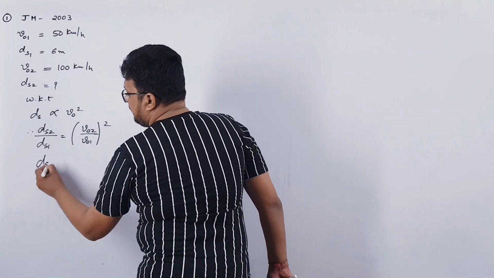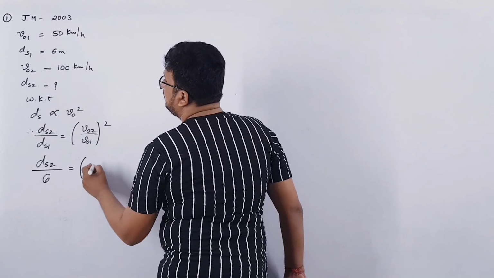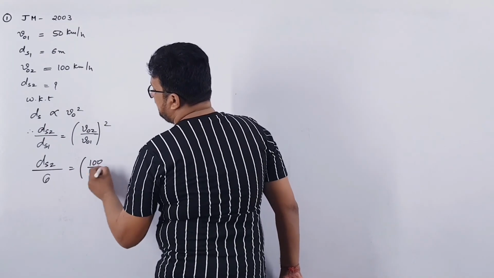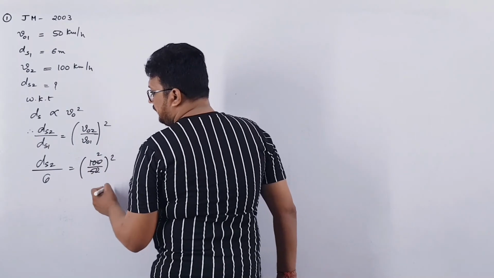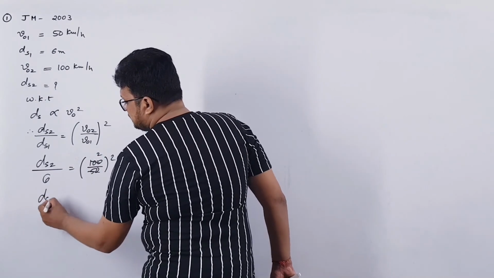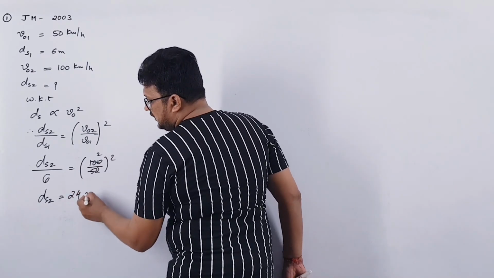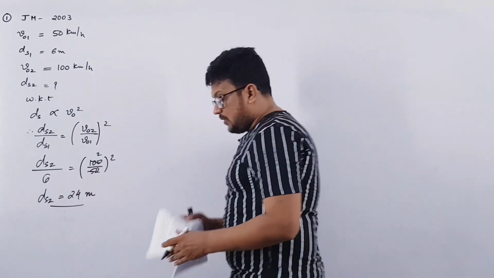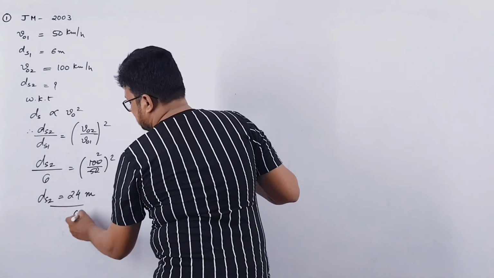So stopping distance 2 over 6 is equal to 100 by 50 whole square. 100 by 50 is 2, 2 square is 4, 4 into 6 is 24 meter. So the stopping distance will be 24 meter. Option C is correct in this case.